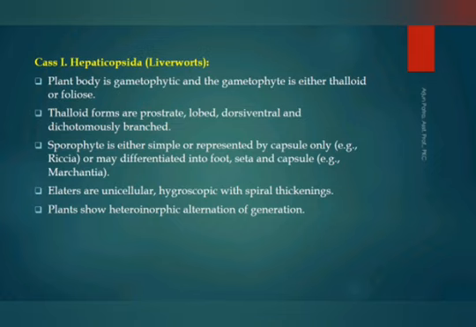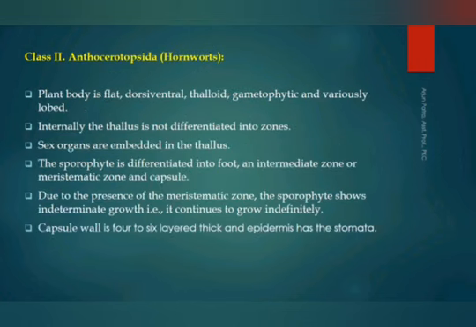Sporophytes are differentiated into foot and capsule only. Mind this point. The lower portion of the capsule is meristematic, and this meristematic portion is responsible for the growth of the sporophytic body. Sporogenous tissue derives from the amphithecium. Some examples are Anthoceros, Dendroceros.